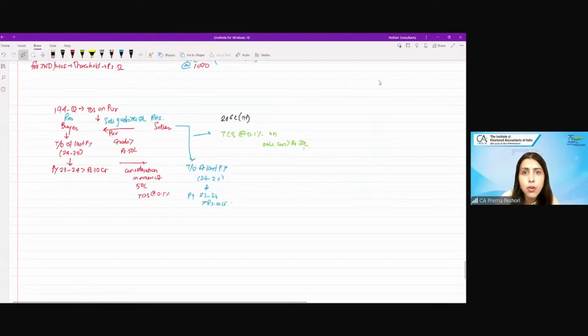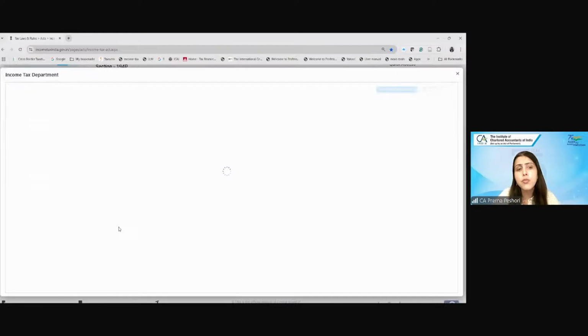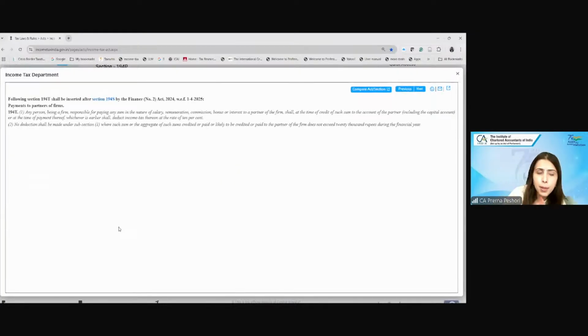194T would also have been already covered, with respect to the payment to the partners of a firm. I think I have covered it when we were doing the partnership accounts, with respect to taxation of the partnership, where I told you that when you pay remuneration or salary to the partners, the partnership has to deduct TDS at the rate of 10%. We have covered this or not?